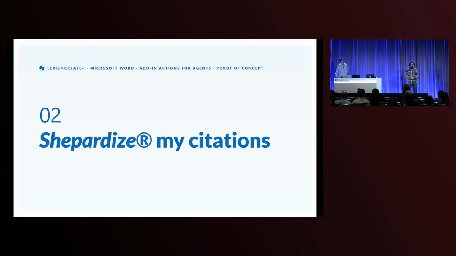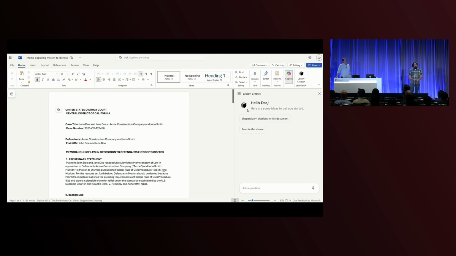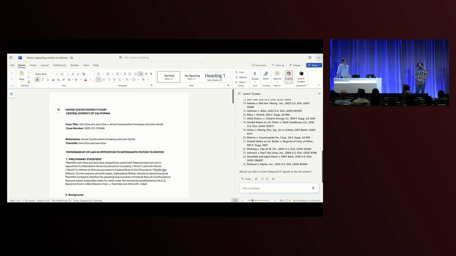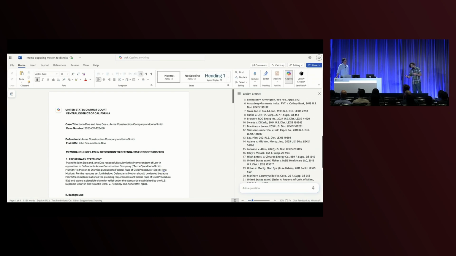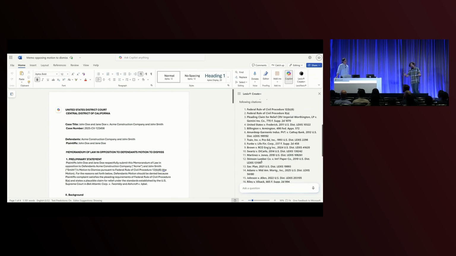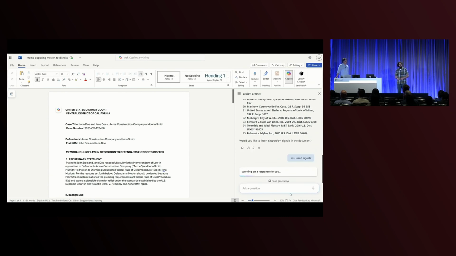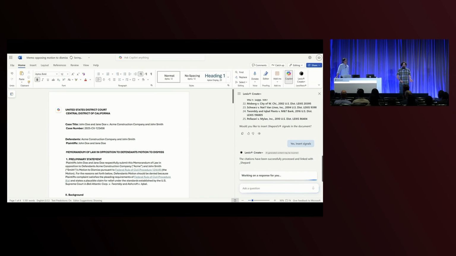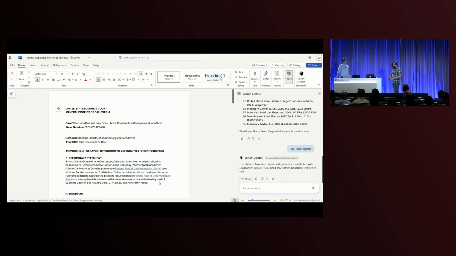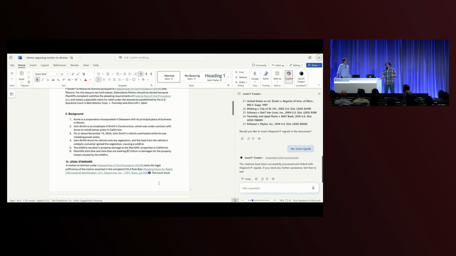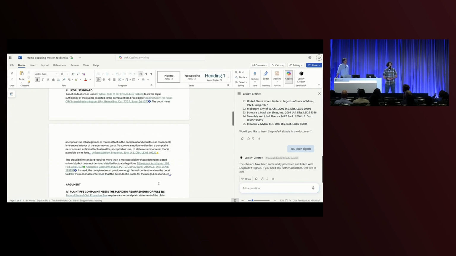But I want to show you something even cooler, in my opinion, is this feature that they have called Shepherdize. So here we're just going to ask the agent to Shepherdize the citations in this document. What Shepherdize means is it finds all of the citations to case law and whatever attorneys use, and checks their original write-ups, as well as if they were overturned or if parts of it were overturned.